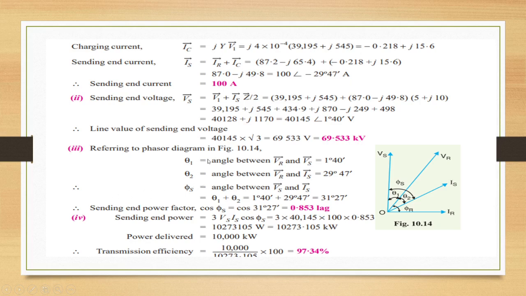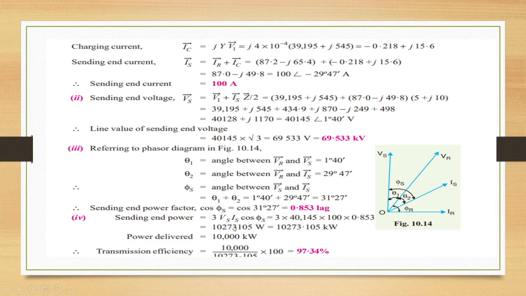When we refer to the phasor diagram here, phi 1 is the angle between VR and Vs, that is 1 degree 40 seconds. Theta 2 is the angle between VR and Is, 29 degrees 47 minutes. Phi s is the angle between Vs and Is, that is the addition of these two, 31 degrees 27 seconds. Sending end power factor cos phi s is the cos of this angle, that is 0.853 lagging.